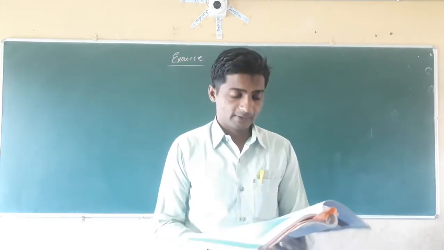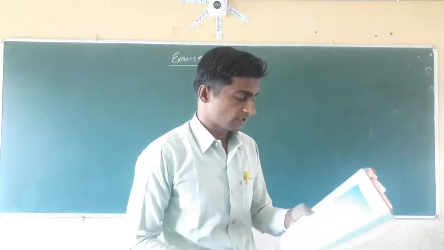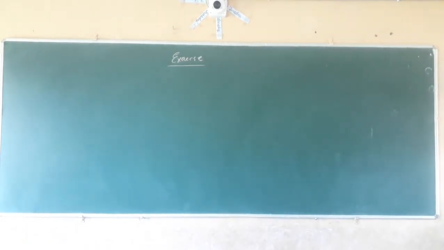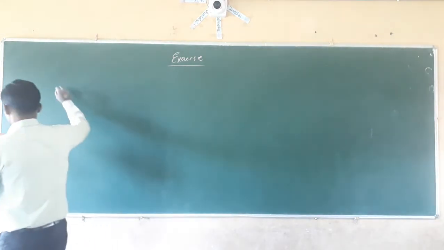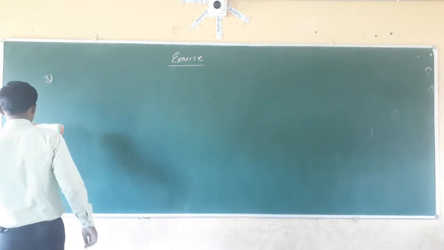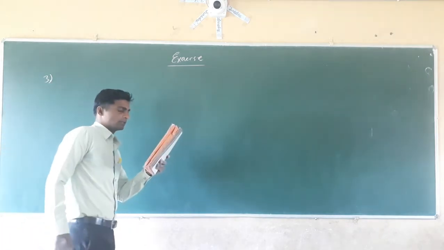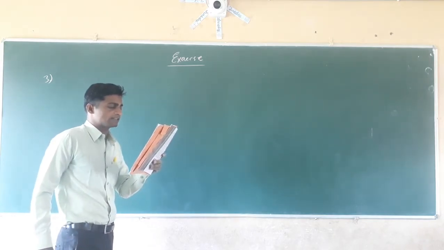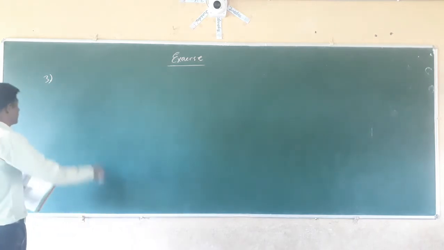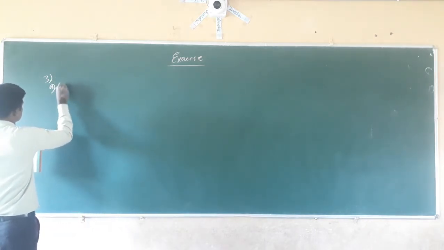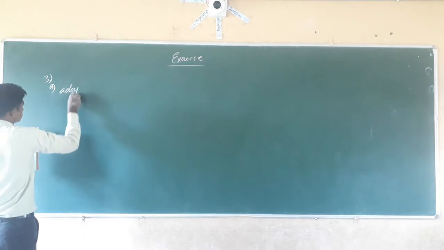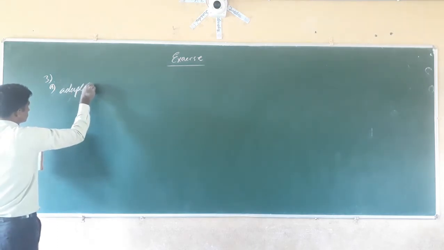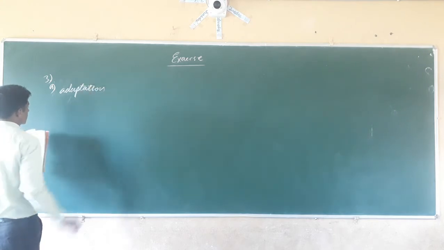Next, you come to the fill in the blanks, the third question. The very first one: the presence of specific features which enables plants and animals to live in a particular habitat is called adaptation.